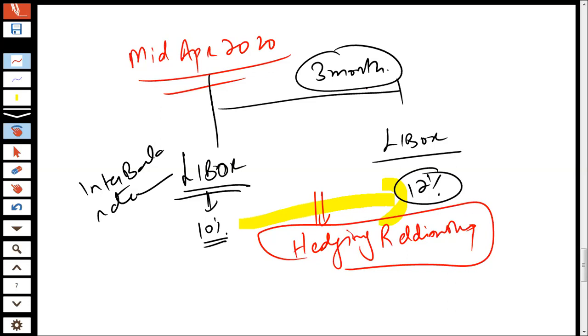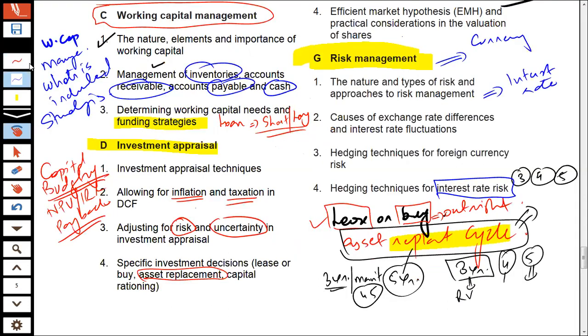Maybe it would try to enter into some contract with any bank or financing institution to restrict its borrowing cost to 11.5 or let's say 11.6, etc. That is what is going to be termed as interest rate risk management. So when we'll be discussing risk management, this is what we shall be discussing, how the entity would manage its interest rate risk and exchange rate risk.